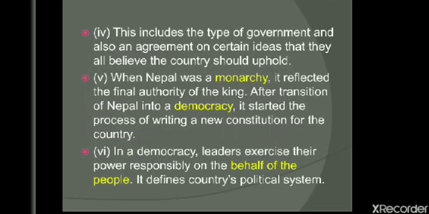In our democracy, leaders exercise their power responsibly on the behalf of the people. It defines country's political system. So what happens in a democracy? The leaders, they use their powers responsibly on the behalf of the people. That means the leader whom we are choosing, he is representing us. The powers that he'll be using, those powers for us, for our benefit.